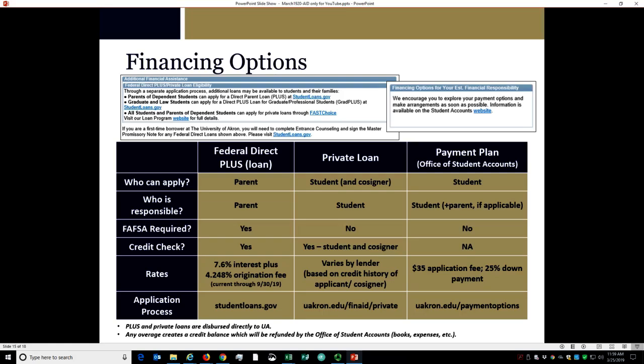Another payment option is a payment plan, which is arranged through the Office of Student Accounts. Your student can sign up for a payment plan via the Student Center in My Akron. For more information, contact Student Accounts at 330-972-5100.